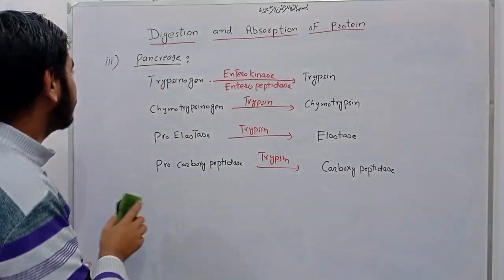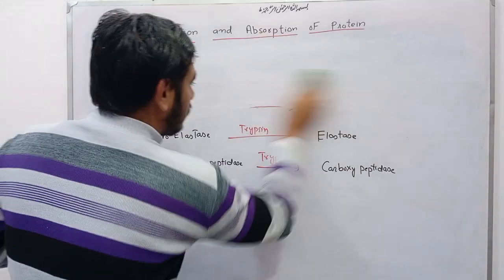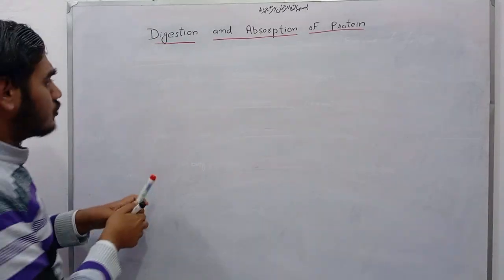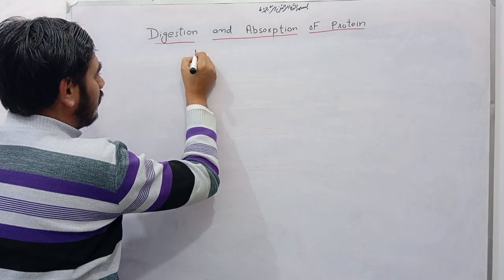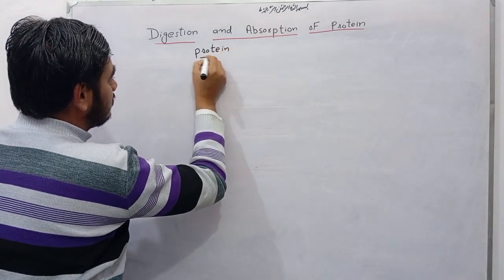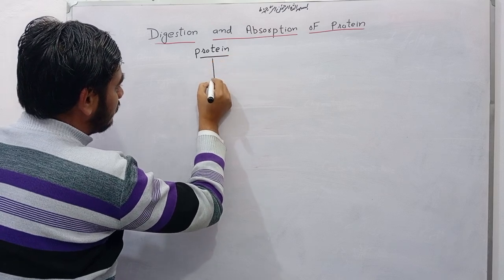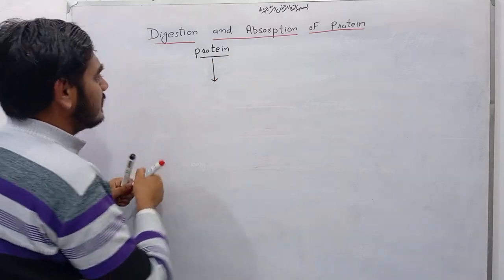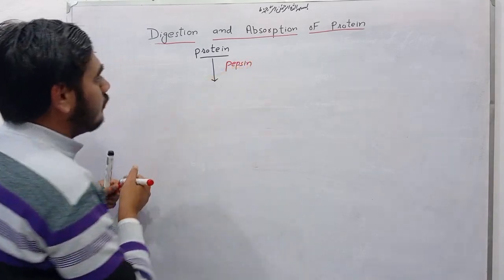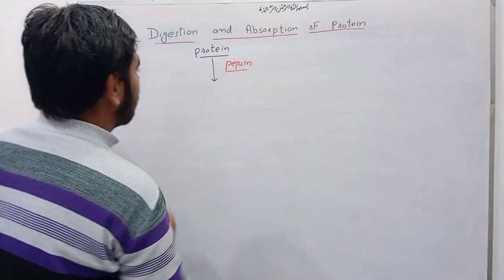Now coming toward the complete overview of the metabolism of protein into amino acid. First of all, there is action of an enzyme, that is pepsin, and pepsin is an endopeptidase enzyme.